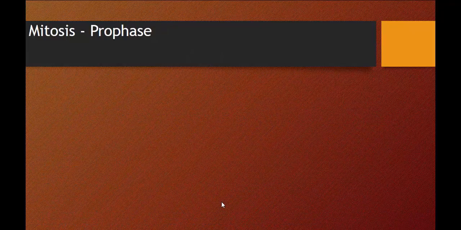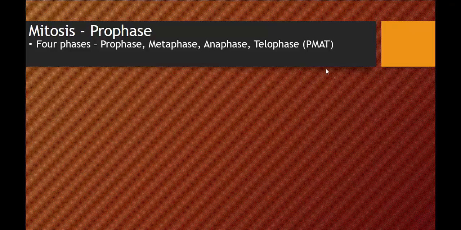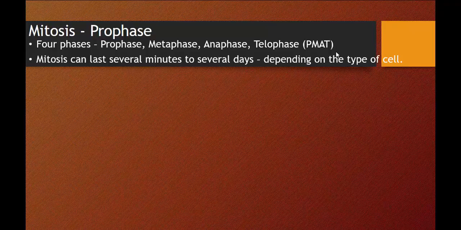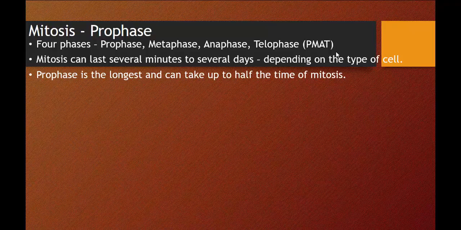So we have G1, S, and G2. Then we have mitosis, which consists of four phases. And if you can remember this acronym here, PMAT, that stands for prophase, metaphase, anaphase, telophase. Now, mitosis can last several minutes to several days. It depends on the type of cell that's being produced. Now, prophase is the longest and can take up to half the time of mitosis. Prophase is probably not the most difficult to learn, but there's a lot going on. And once you get prophase down, the rest will come super easy.